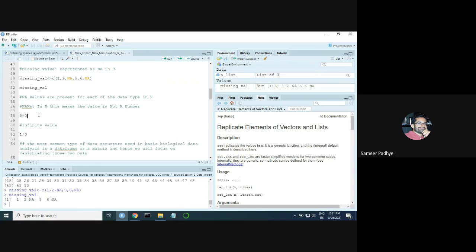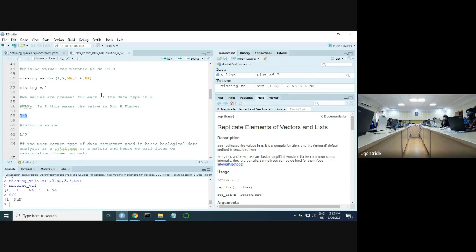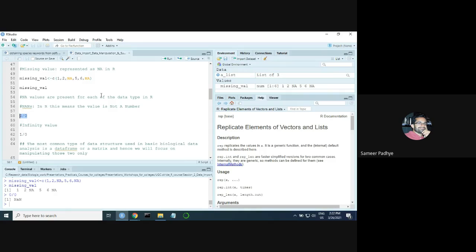The second type of such values are called NaNs, simply meaning, if you run this command, not a number. 0 divided by 0 is a perfect example for it, because it's not defined, so it's not a number. Again, like NA, this matters if you are carrying out some complicated analysis. Have you heard of multivariate statistics? Have you heard this term, principal component analysis? Yes, sir. So these are all examples of multivariate statistics.